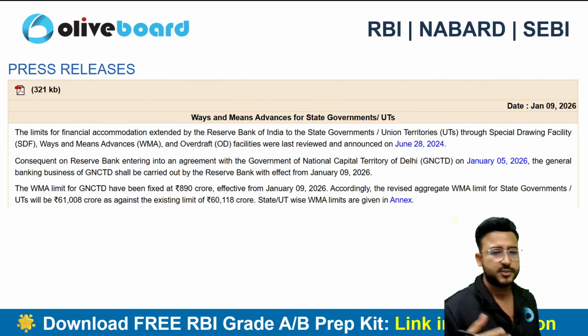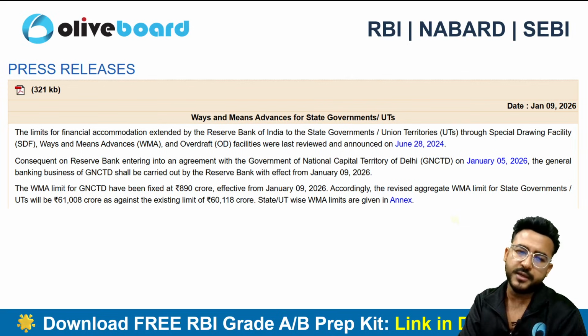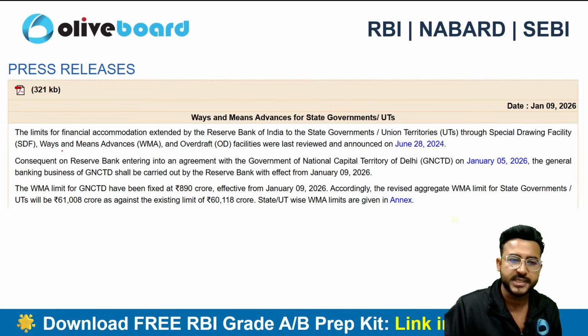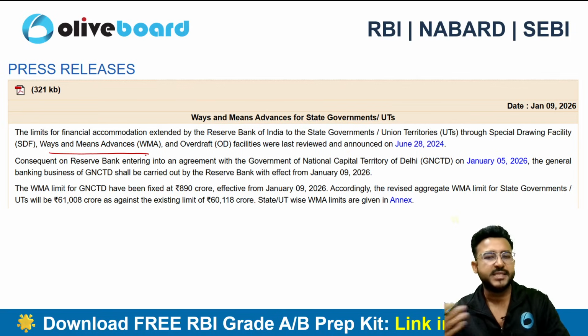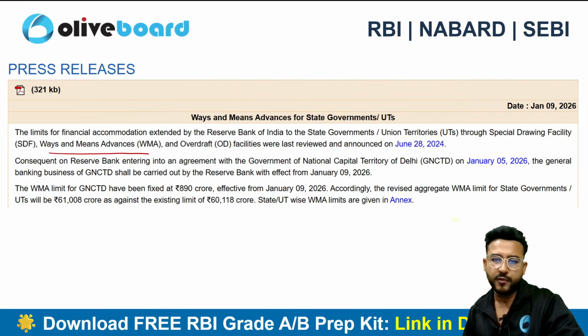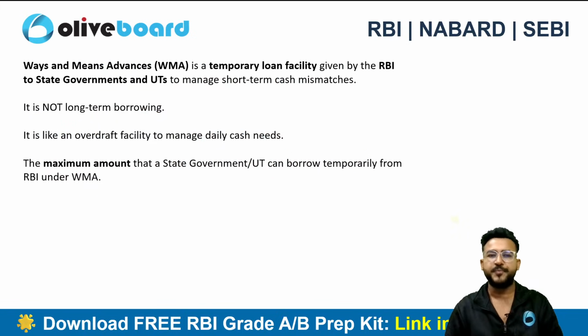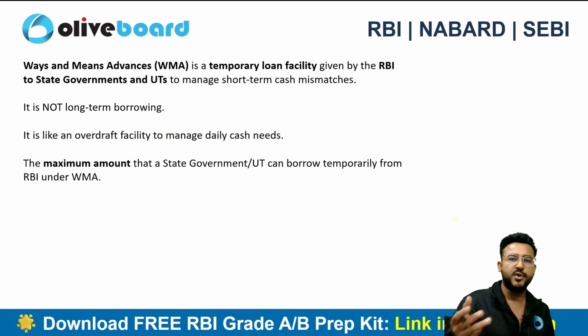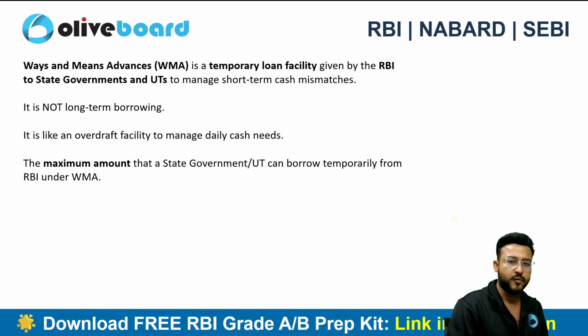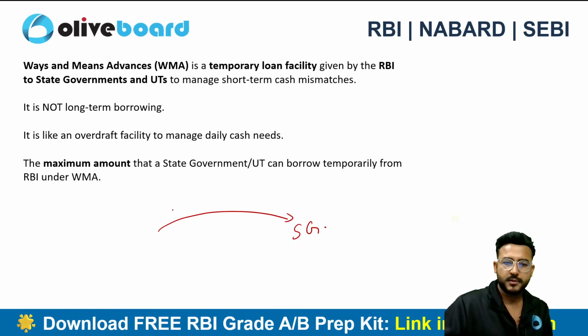Next, Reserve Bank of India has also announced the WMA advances for the state governments and union territories. What is WMA? Ways and means advances. So this is a kind of loan facility, a kind of OD facility. Let's suppose you are a state government, you are having certain temporary cash flow mismatches. What do you mean by temporary cash flow mismatches? For example, a state government thought that it will be receiving money in January, 1 lakh rupees for example, right?